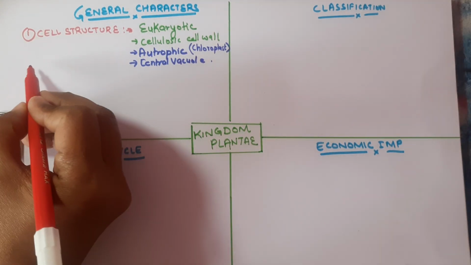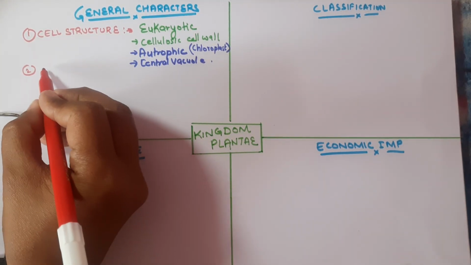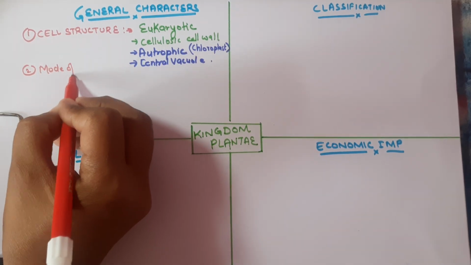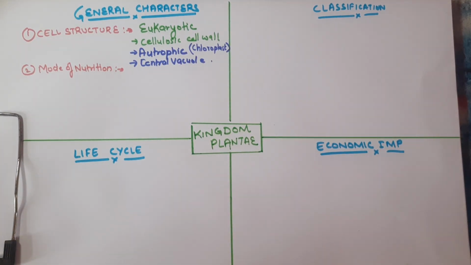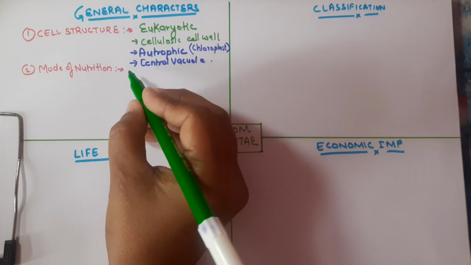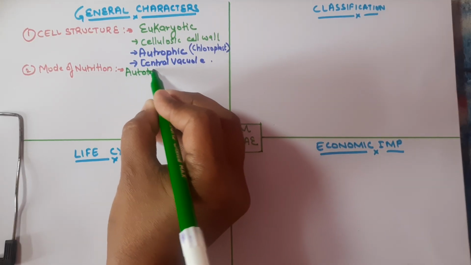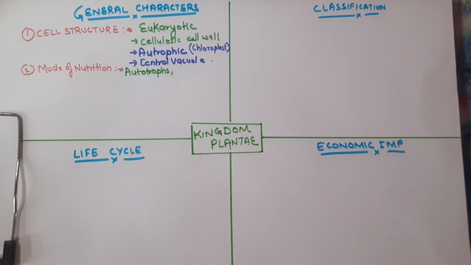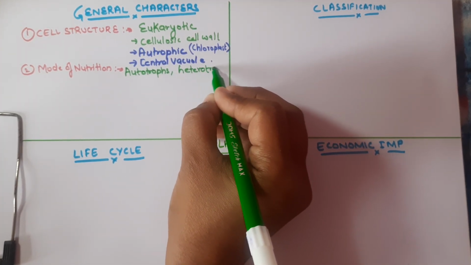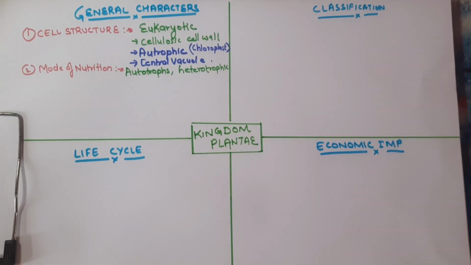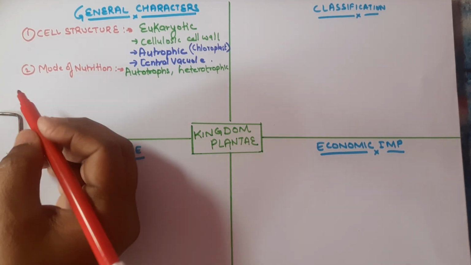Now let's talk about the second characteristic, and that is the mode of nutrition. I already told you that plants are photosynthetic. It means they are autotrophs, they can prepare their own food. But there are a few species that are also heterotrophic. Heterotrophic means they derive their nutrition from other species or dead decaying material. The example of a heterotroph is the cuscuta. It's a parasitic plant.